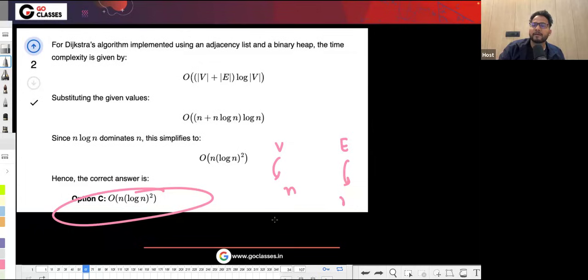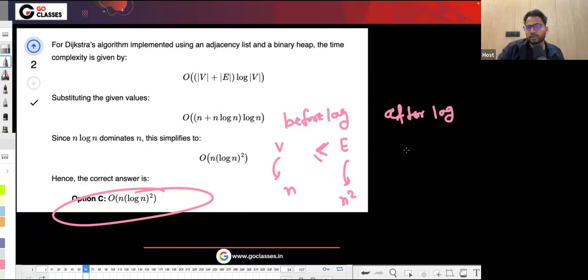The number of edges in a connected graph is greater than or equal to the number of vertices. This is the general relationship. But interestingly, after taking the log, the relationship is log v and log e.